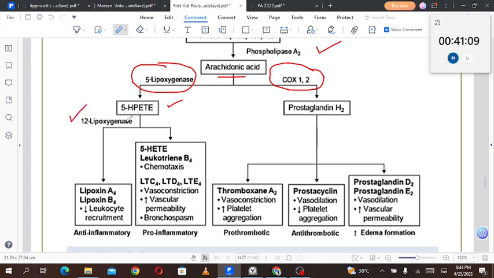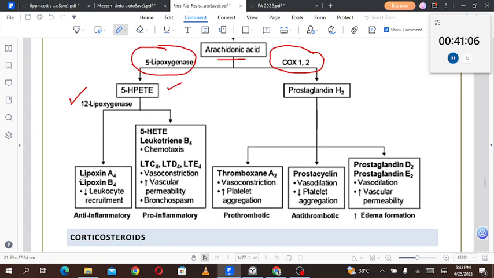On that, 12-lipoxygenase will act and form the next products. I'm sorry, these are not leukotrienes. I'm very sorry. These are lipoxin A4 and lipoxin B4. So these are lipoxins. They are not like leukotrienes. So lipoxin A4 and B4 are anti-inflammatory because they will decrease the leukocyte recruitment.